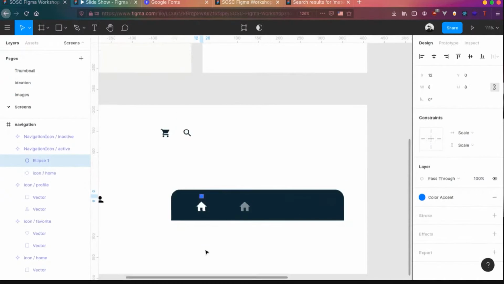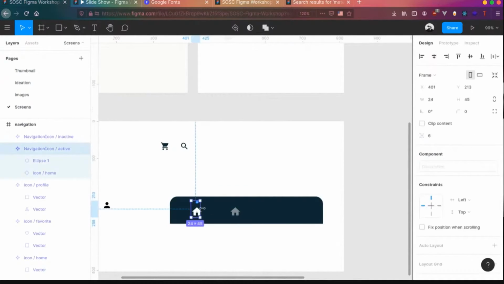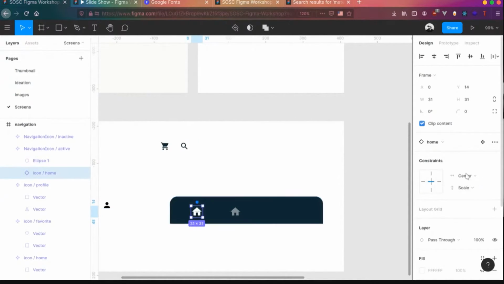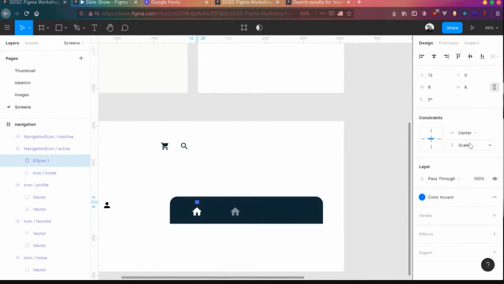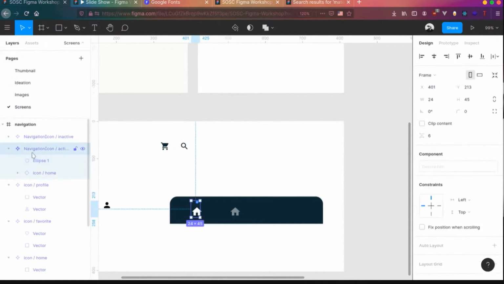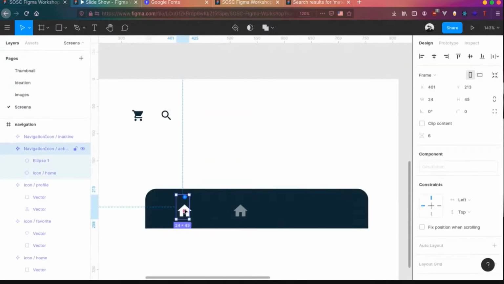Yeah. So we need 3 icons right now. So let's bring the 3 icons. We have the first one over here. Set this to constraint, center with the scale. Yep, let's resize it a bit. It's good enough. Yeah, we have the active icon, then we have the inactive icon.